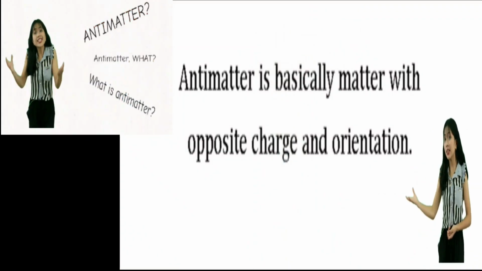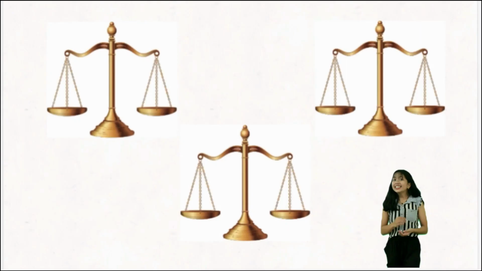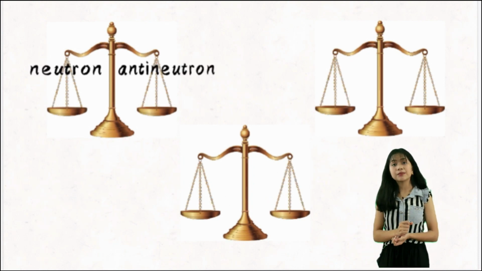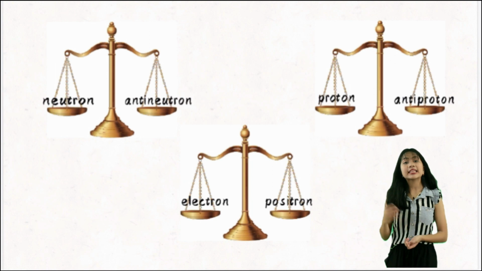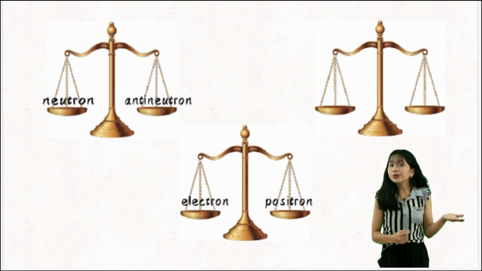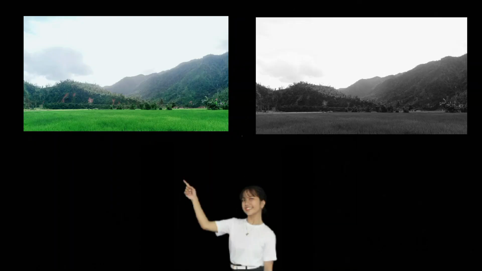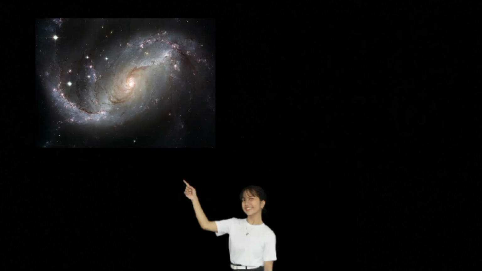Antimatter is basically matter with opposite charge and orientation. If matter has electron, proton, and neutron that make up the atom, then antimatter has anti-electrons or positrons, anti-neutrons, and antiprotons that make up the antiatom. So in principle, you can have mountain and anti-mountain, moon and anti-moon, or universe and anti-universe.